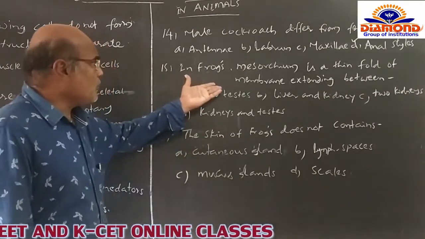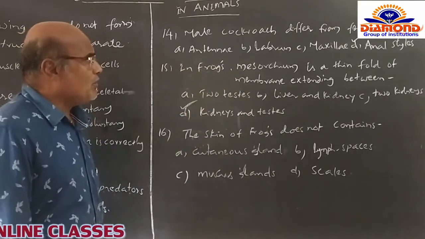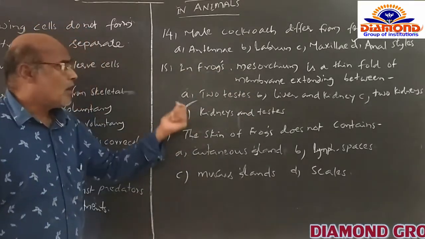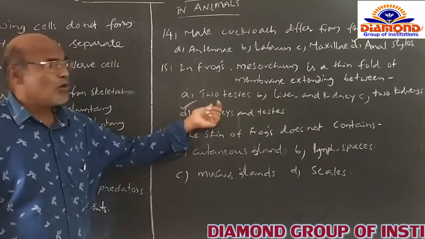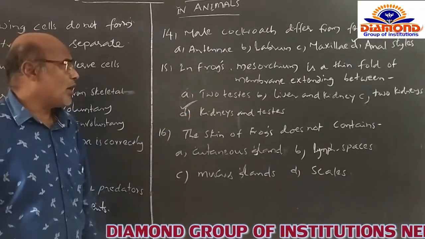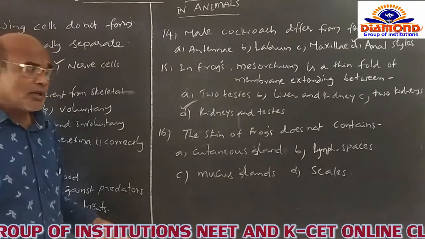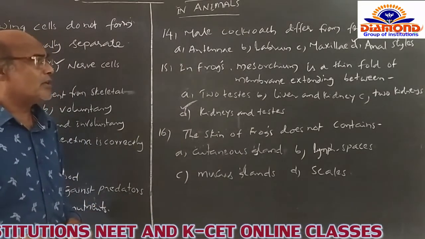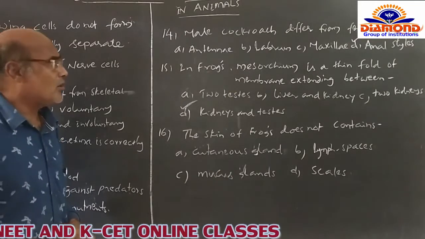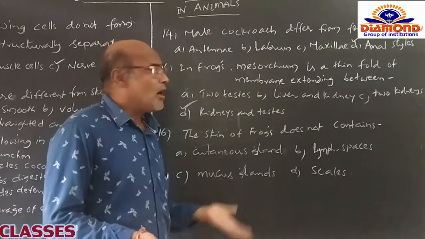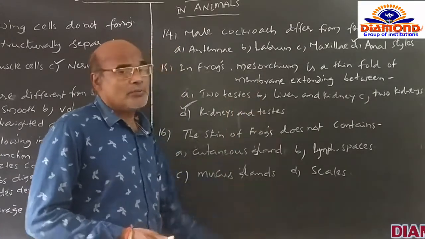Okay. And after that, in frog mesorchium is a thin fold of the membrane extending between. Options are like this: A, two of the testes. No, there is no connection between two testes. B, the liver and the kidney. There is no connection between liver and the kidney. Both the structures are not connected to the mesorchium. And C, the two kidneys. Of course, two kidneys are not connected to the mesorchium.